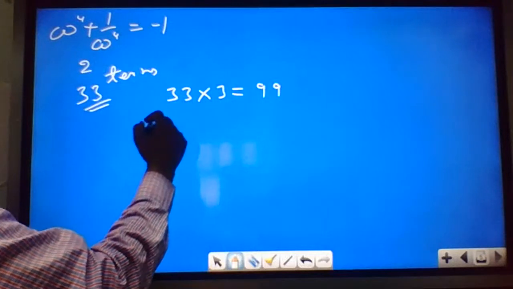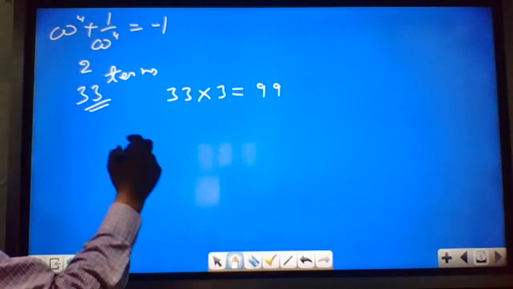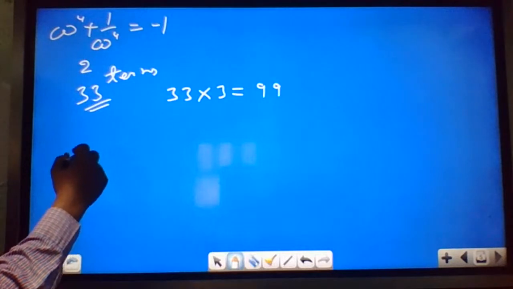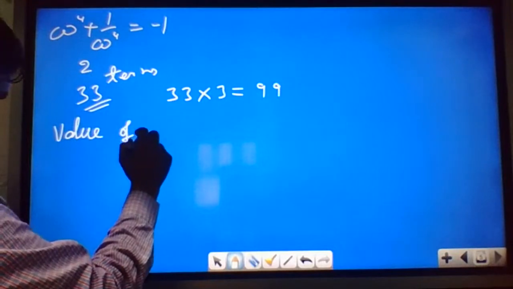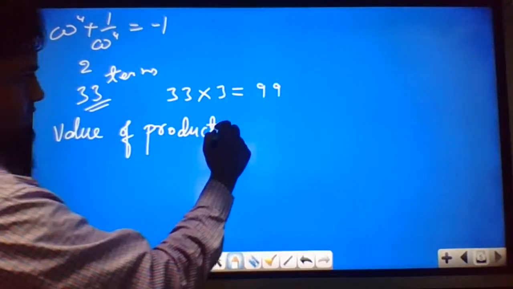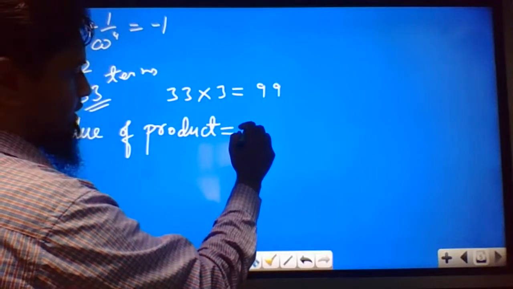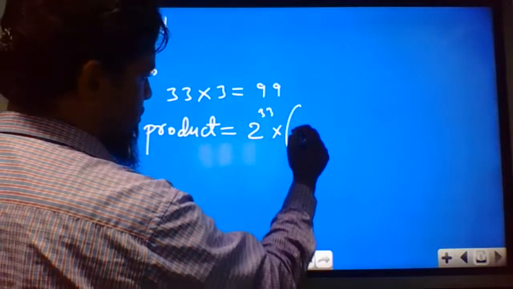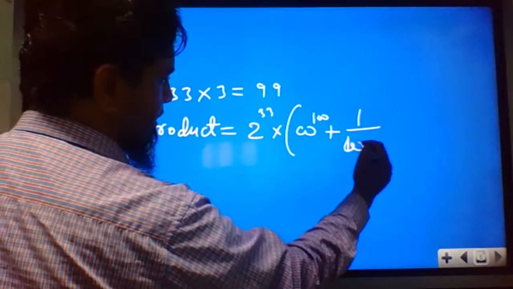And the value of the total product: one term is left, the last term, that is omega power 100 plus 1 by omega power 100. Since there are 33 groups and each three-term product is 2, it is 2 power 33. But one term is left, that is omega power 100 plus 1 by omega power 100.